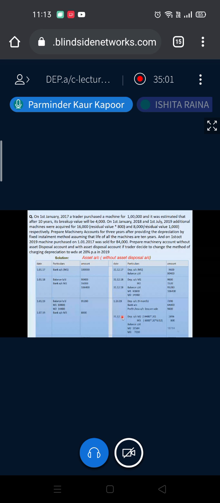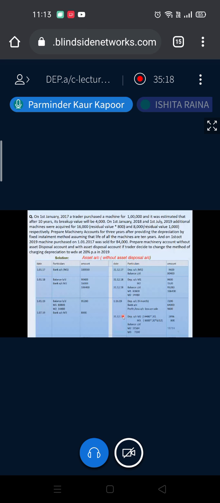Okay. So suppose you have to make the account for 2020 also. In that case, your SLM has gone. Now this will be your opening book value. So 20% on 11,584 and 20% on 7,200 will be charged in the year 2020. Clear to you?